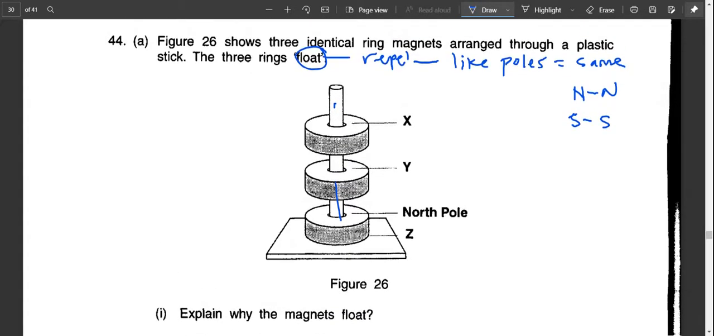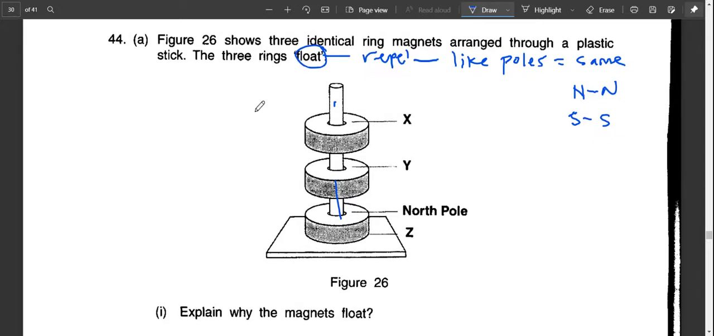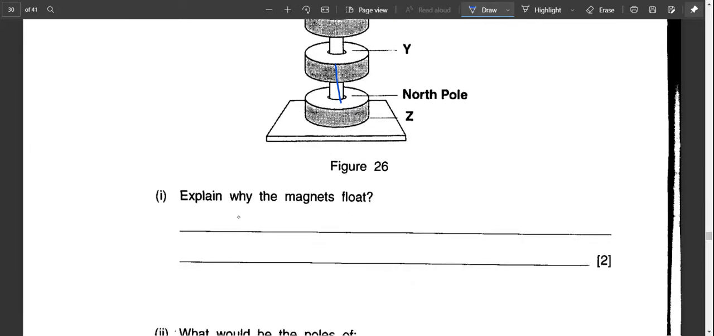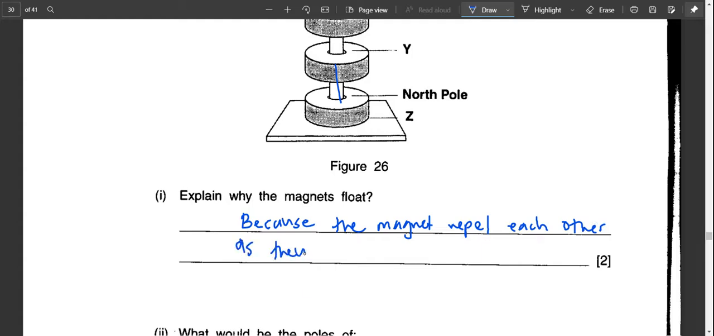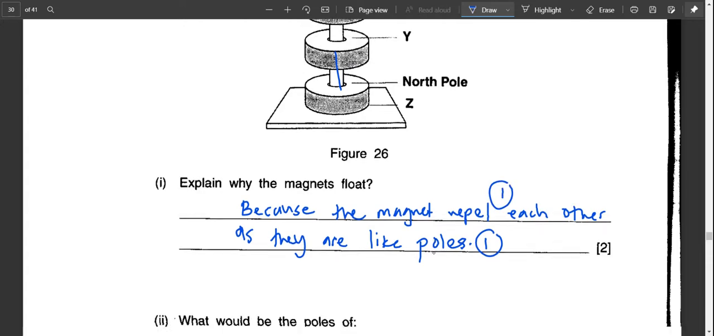Let's have a look. Explain why the magnets float. So as I mentioned just now, the moment I look at the word float, it means because the magnets repel each other, that is 1 mark, as they are like poles. So another 1 mark there. Repel each other, 1 mark. They are like poles, another 1 mark.